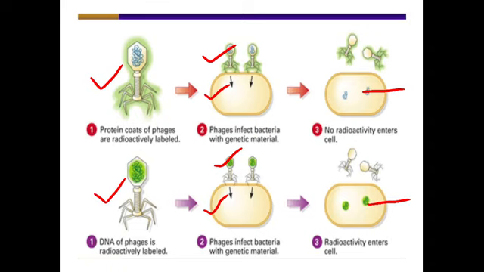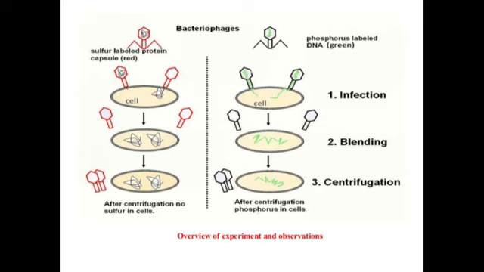To find out the answer, Hershey and Chase designed an experiment in which they labeled a bacteriophage with radioactive protein S35 and radioactive DNA with P32. Here S denotes sulfur and P denotes phosphorus.